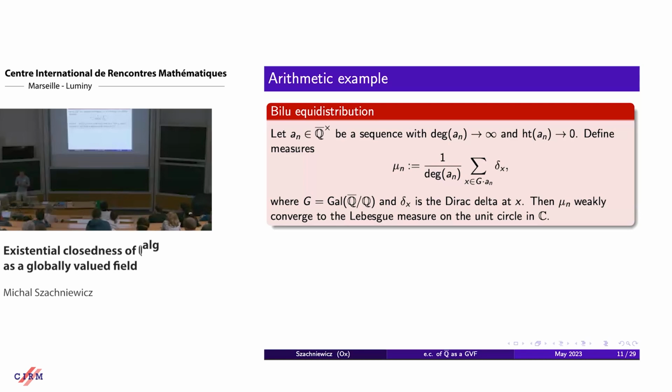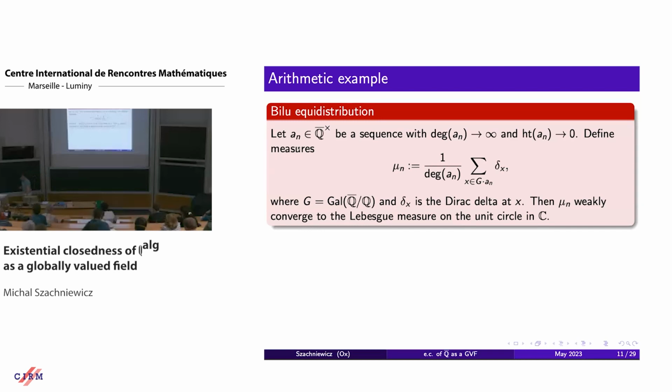So recall that Bilu equidistribution says that whenever you have a sequence of algebraic numbers such that the degree goes to infinity and the height goes to 0, then if we look at these discrete probability measures, so here we look at the Galois orbit of a_n, and we put Dirac deltas at the orbit, and then we normalize so that the measure is probabilistic. Then Bilu equidistribution says that these measures weakly converge to Lebesgue measure on the unit circle.